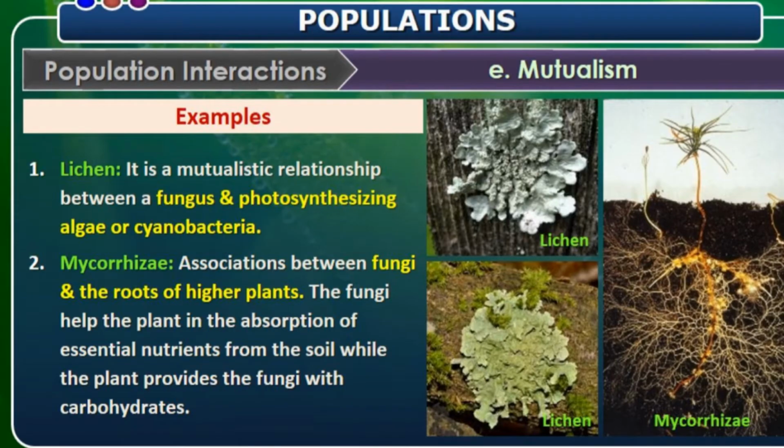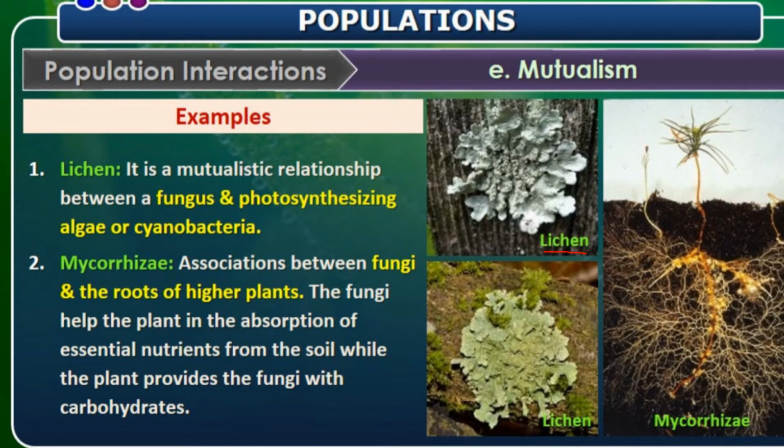Now coming to the concept of mutualism, in this interaction, both the species are benefited. Such an association we can see in the lichens. Lichen is nothing but the association of fungi as well as cyanobacteria. Fungi and algae together form the lichens. And these lichens are also helpful to test the pollution in an area. If there is widespread growth of lichens, there is low pollution. If the pollution rate is high, we cannot see lichens in a particular area.